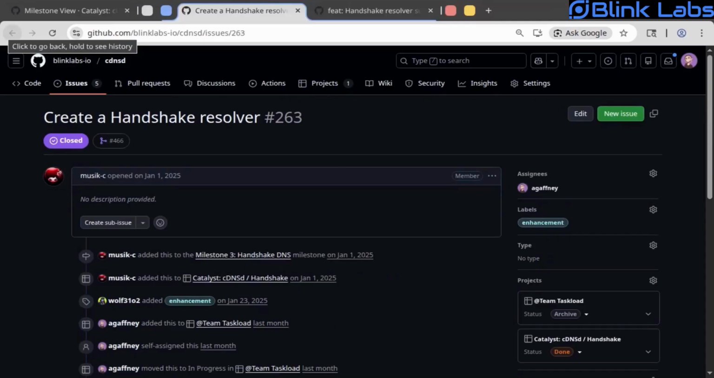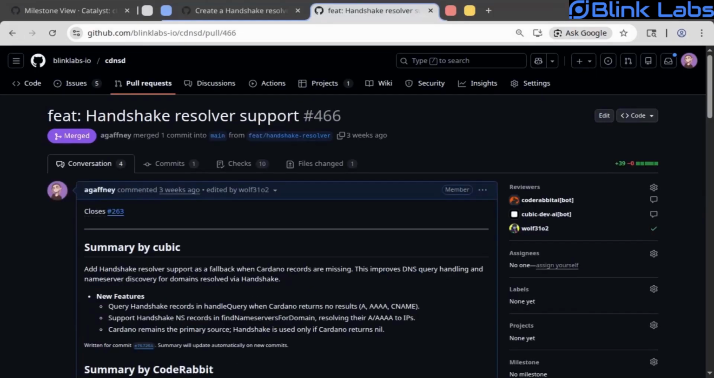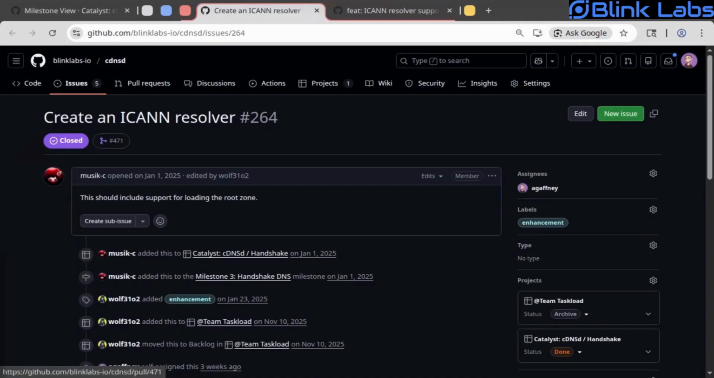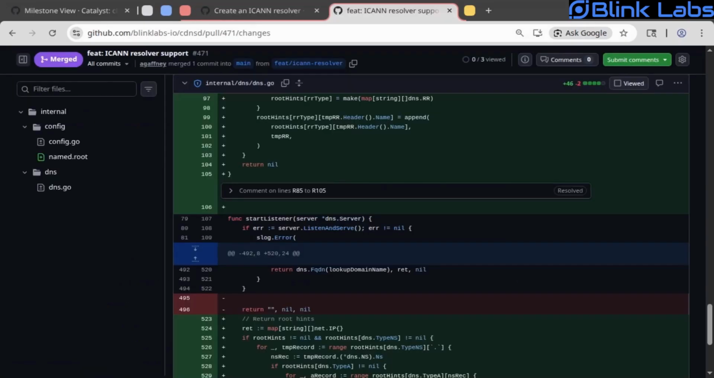Creating a Handshake resolver involved wiring up the existing resolver code with our new database query functions for Handshake data. Creating an ICANN resolver involved adding the ability to parse bind style root hints and recursively query them for non-local domains.